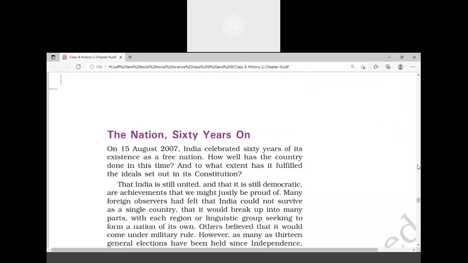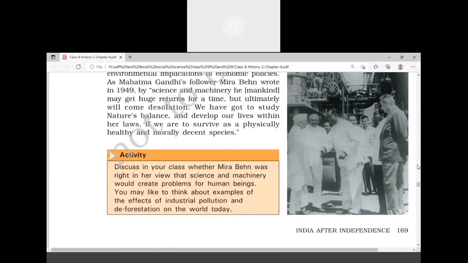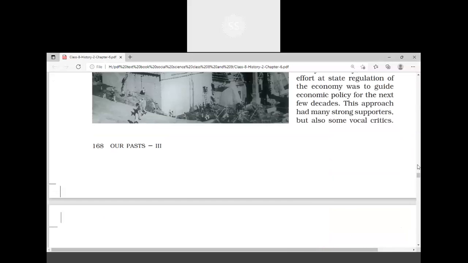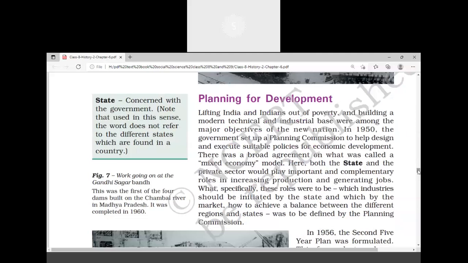Now we discuss the topic of economic development, or the Planning Commission. In planning for development, in the economy there are 3 sectors. The primary sector is agriculture and related activity, the secondary sector is industry, and the tertiary sector is the service sector, like banking and insurance.